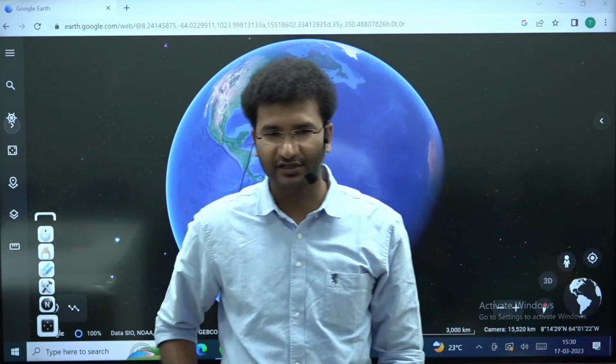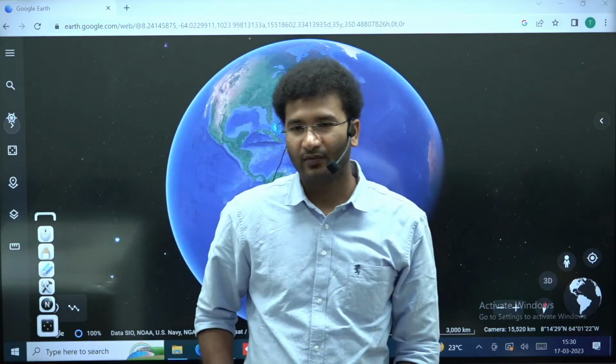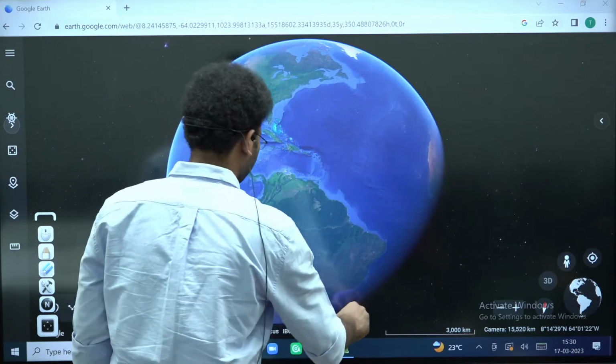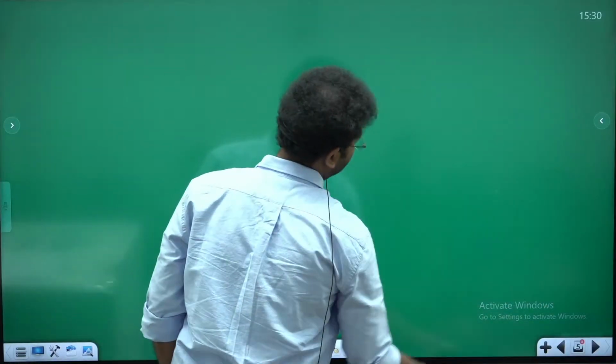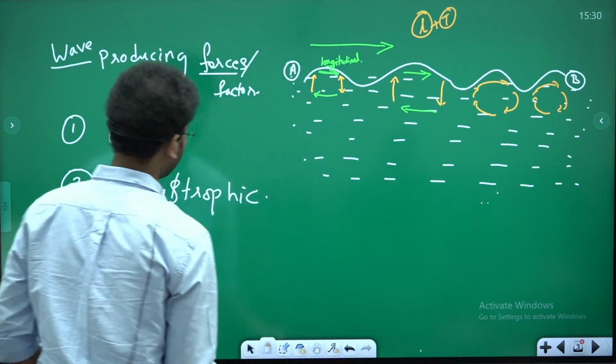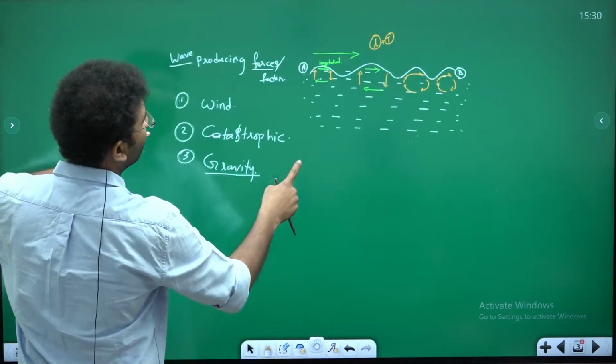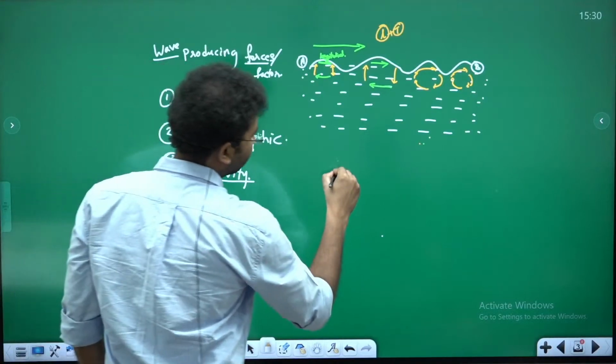What is surface tension? Anyone? Friction. Very good. So let's come back. You have to see 3 producing forces. Now let's try to learn the 3 resisting forces.